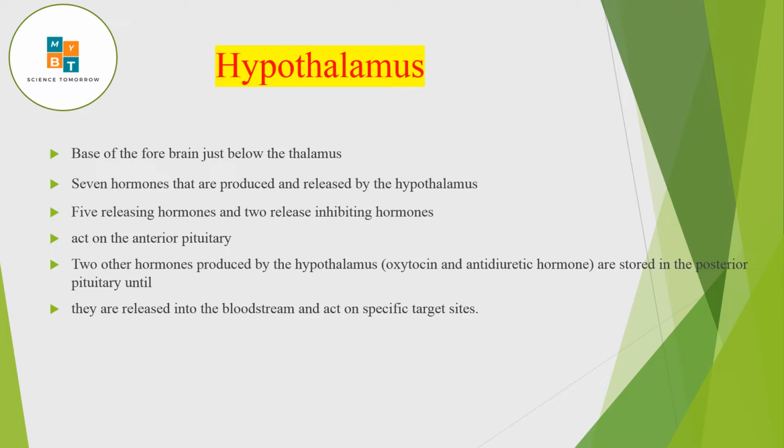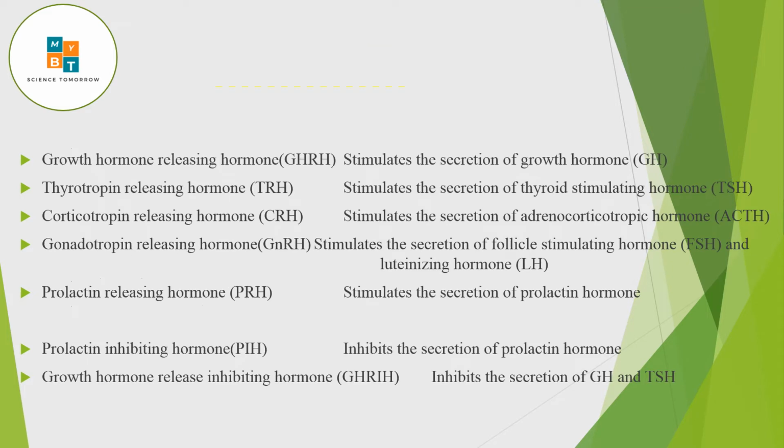As I said, oxytocin and antidiuretic hormone are produced in the hypothalamus and secreted at the posterior pituitary. So these are the 7 hormones that are produced and secreted by the hypothalamus. Please do remember these things. Nothing special, we can remember it well.